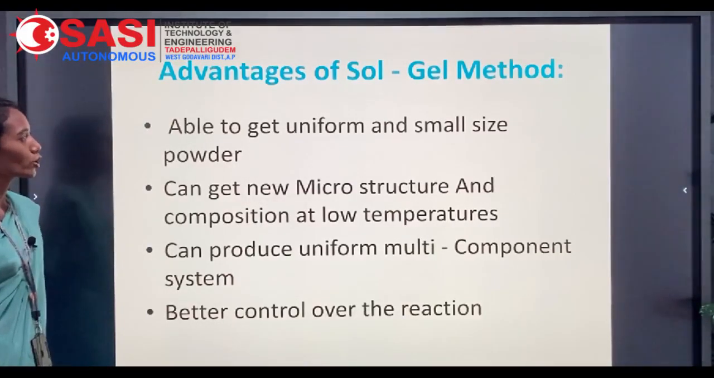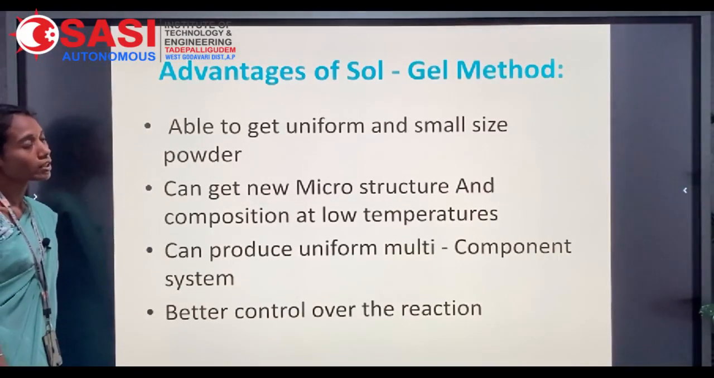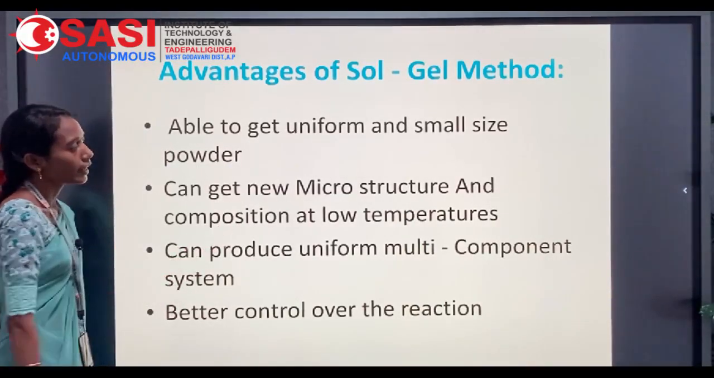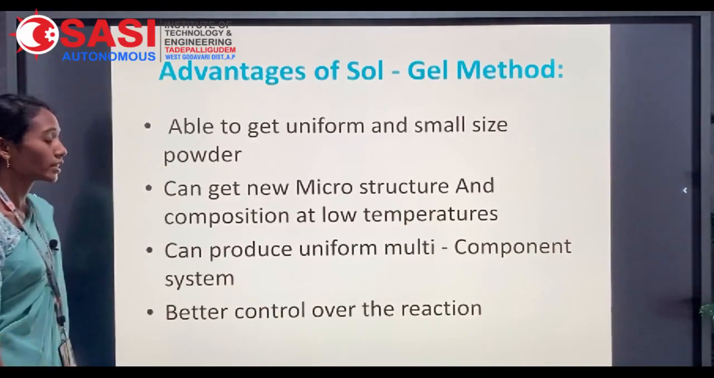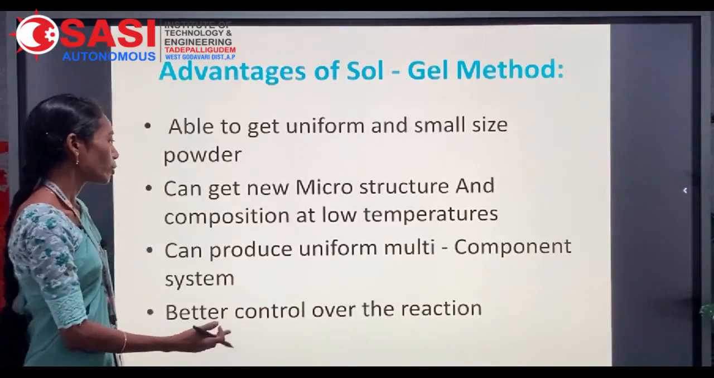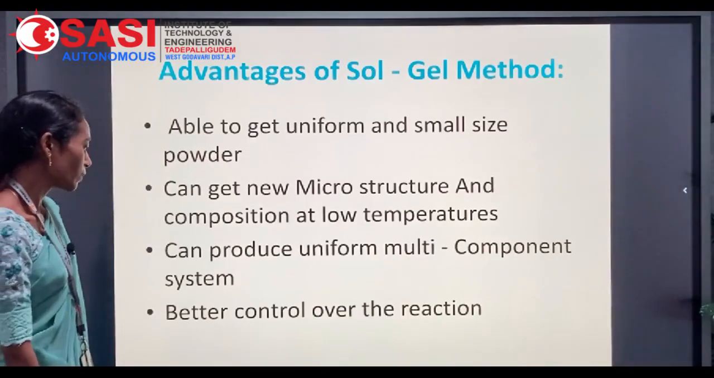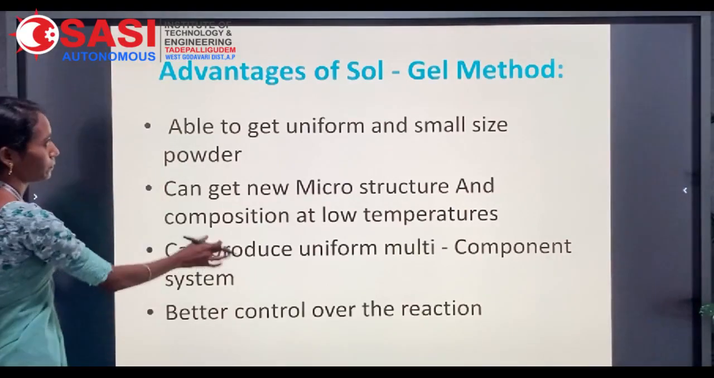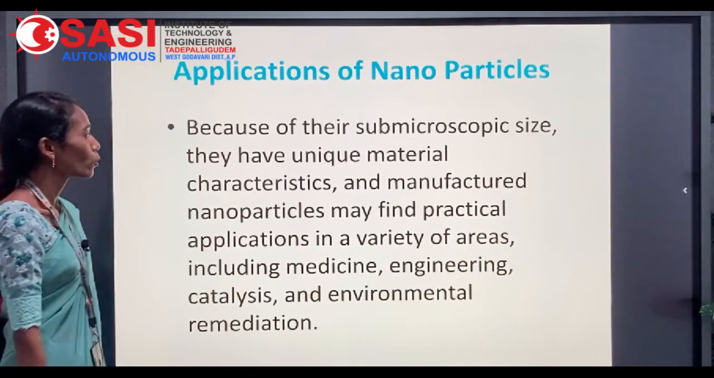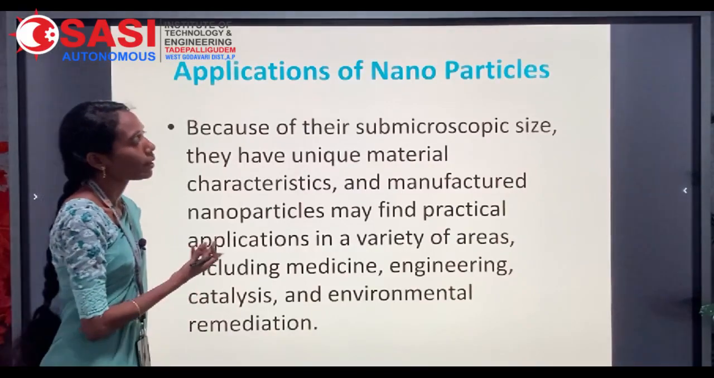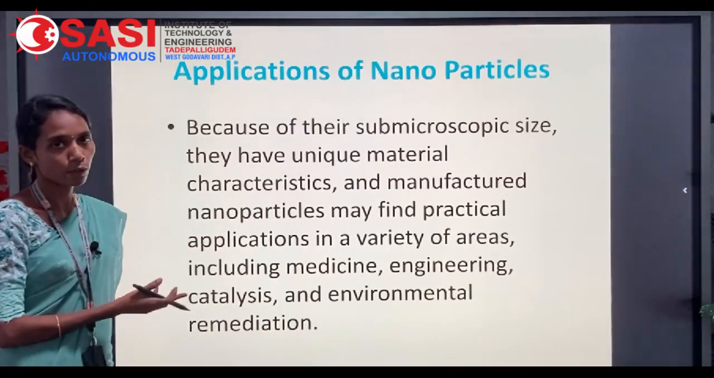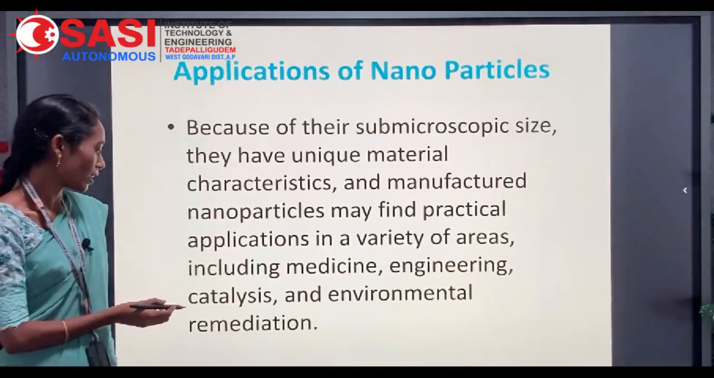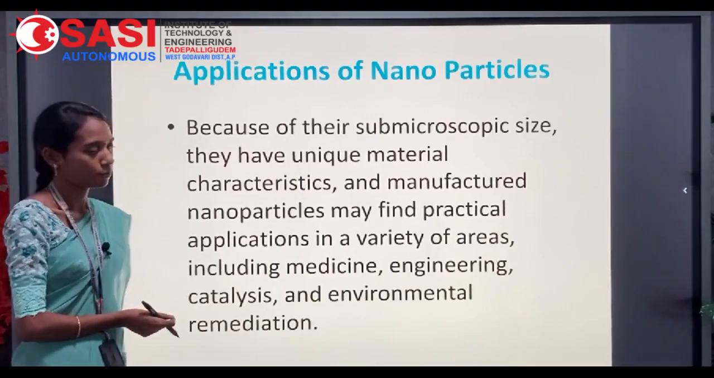Advantages of the sol-gel method. By using the sol-gel method, we can get uniformly sized particles, can get microstructure compositions at low temperatures also, can produce uniform multi-component systems, and it gives better control over the reaction. Applications of nanoparticles. Due to their submicroscopic size, these are used in several areas related to medicine, engineering, catalysis and environmental remediation also.